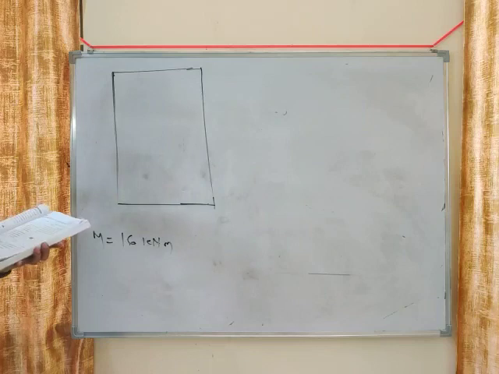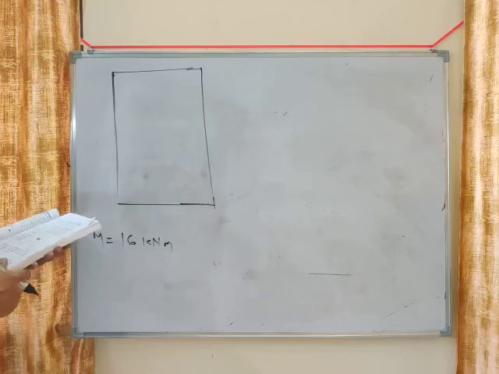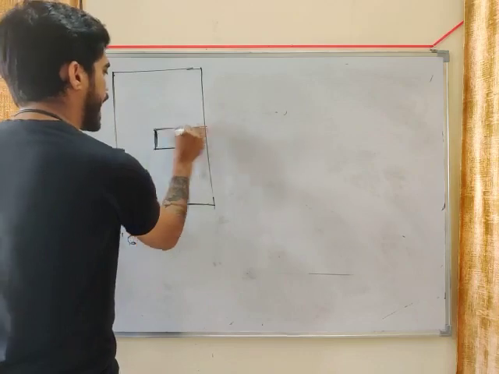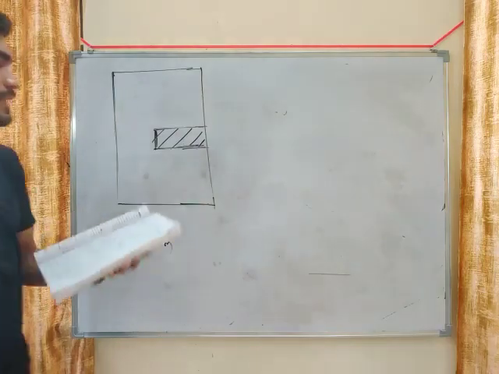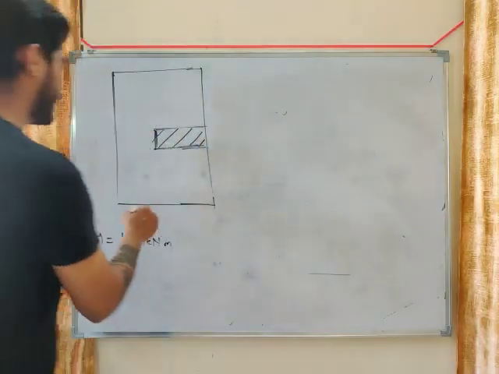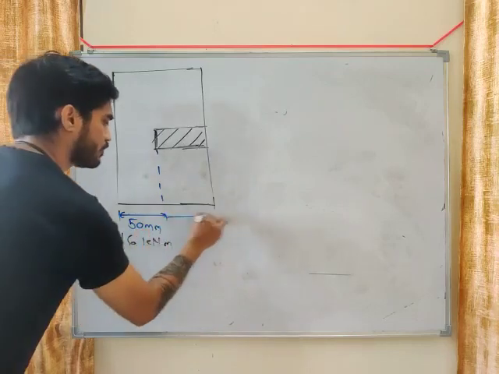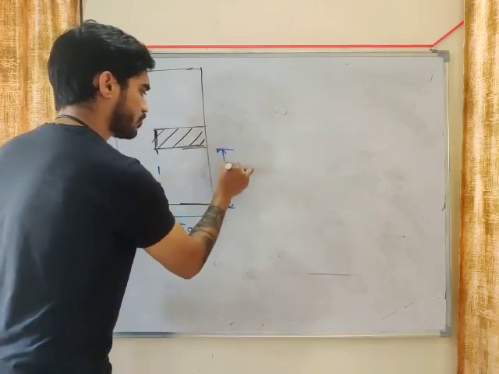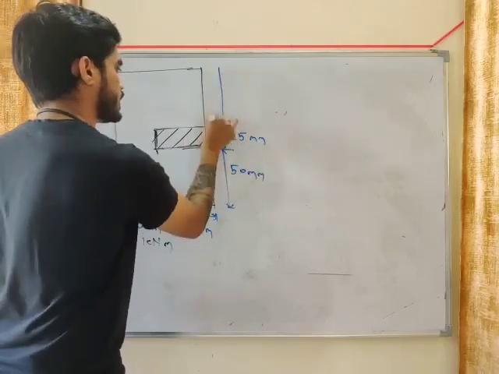What they are asking is to find the tensile force acting on the hashed area of the cross section. This is the hashed area. You need to find the tensile force acting on this area. So let's understand this. First of all, let me give you the dimensions. This is 50 mm. This is 50 mm. This is 25 and this is 75.